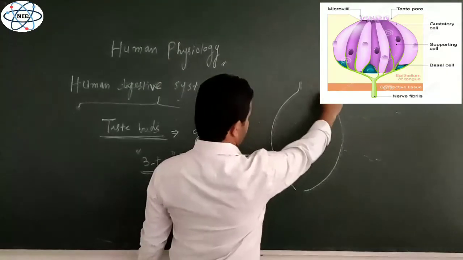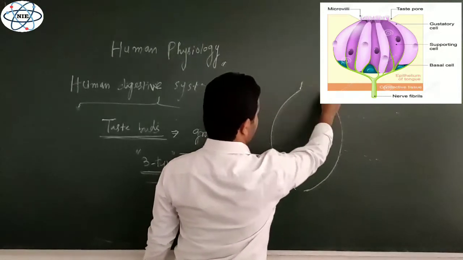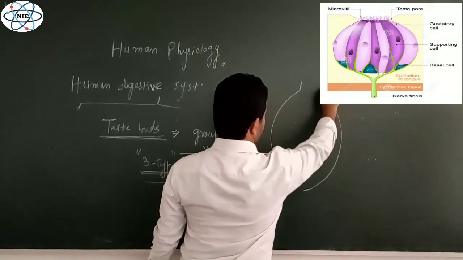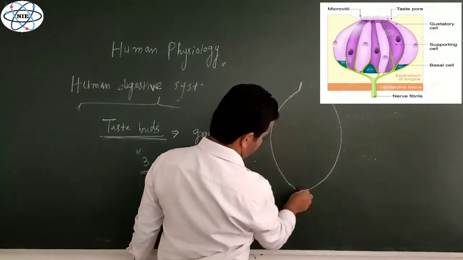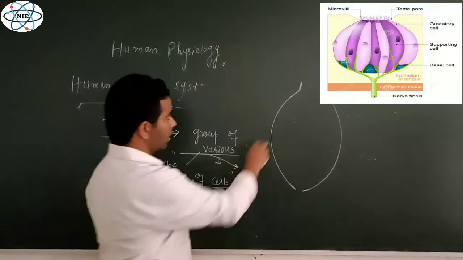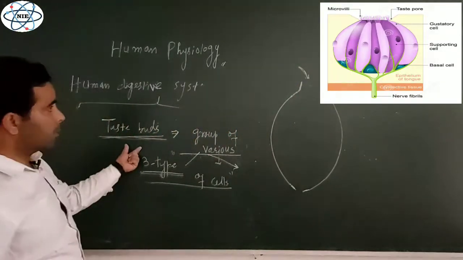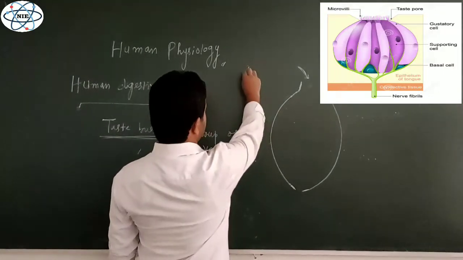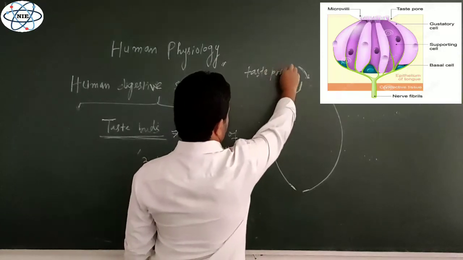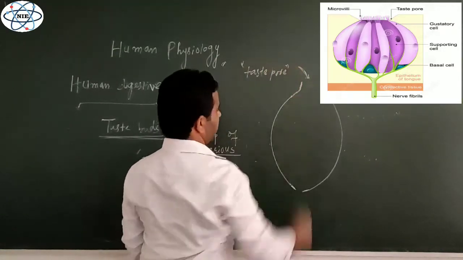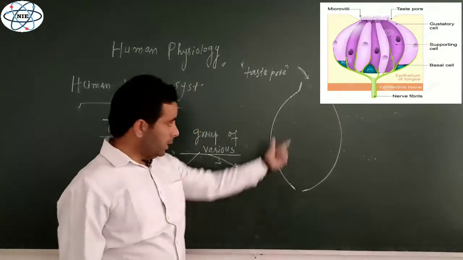This surface opens at the surface of the tongue, and this is its lower surface. On the upper surface of the taste bud, there is a pore. That pore is known as the taste pore, through which the different chemicals present in the food are absorbed by the taste bud.